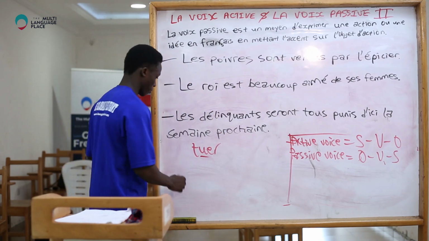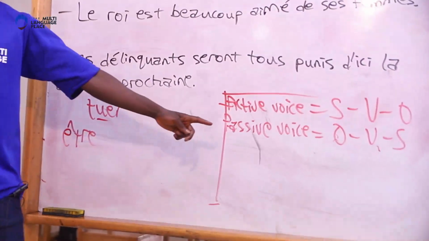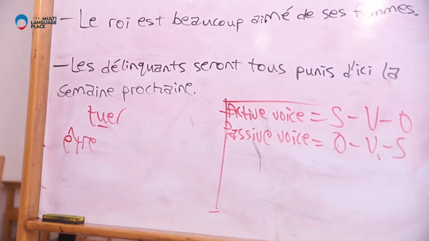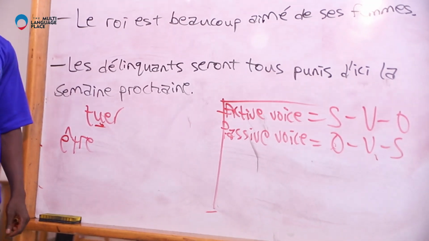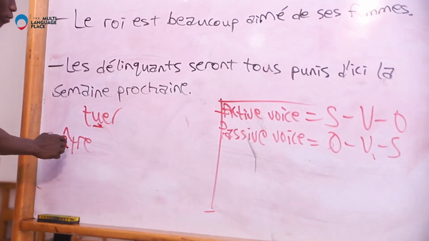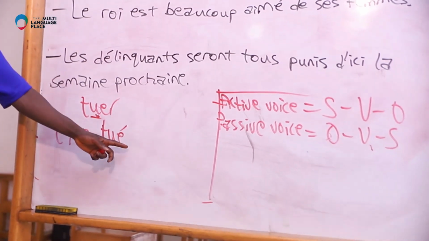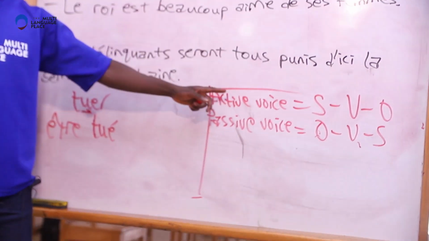This is the formula. Être is always a constant key in passive voice. Être is always used in passive voice. But what follows être? The conjugation of this verb in participe passé. So that gives us être tué. Être tué is used in passive voice if tué is used in active voice.